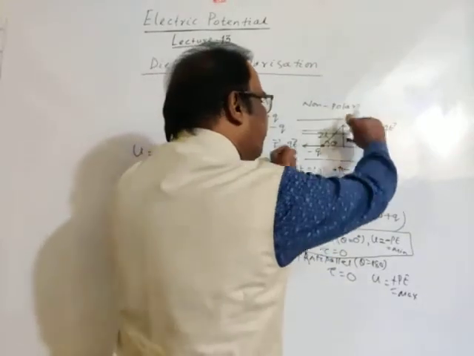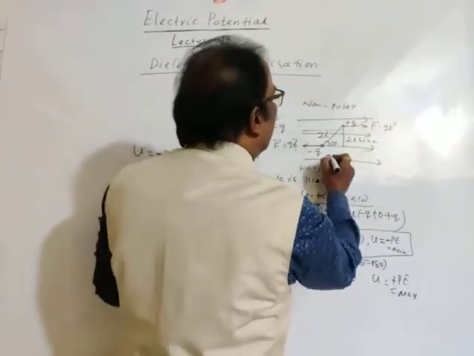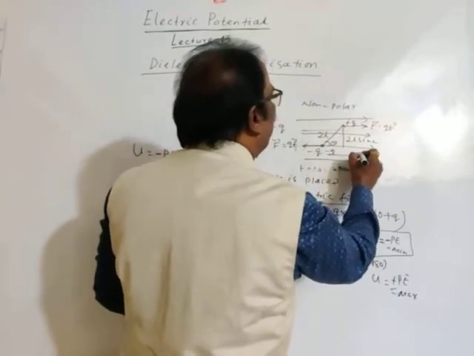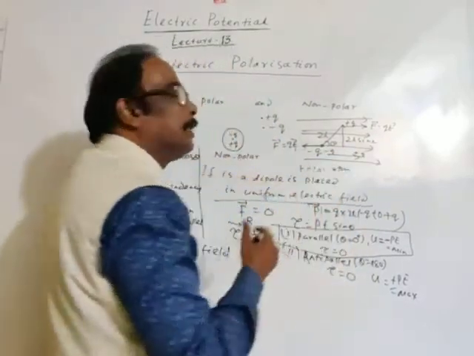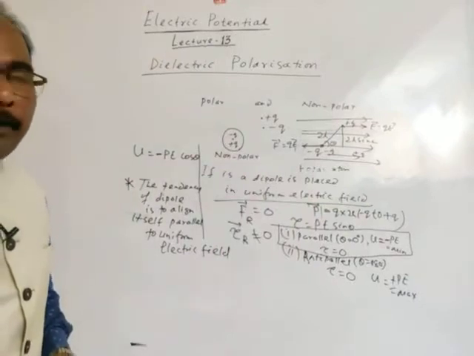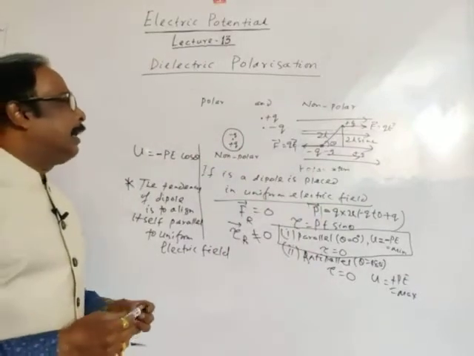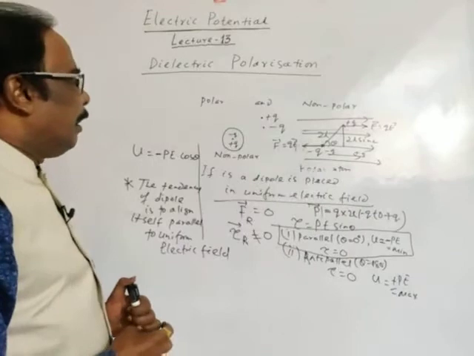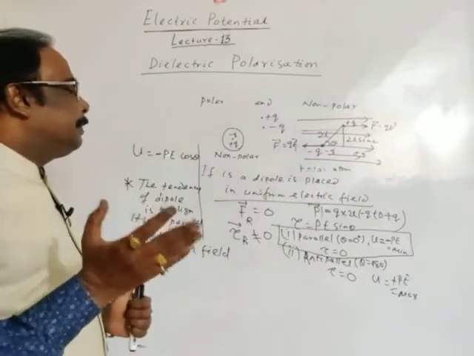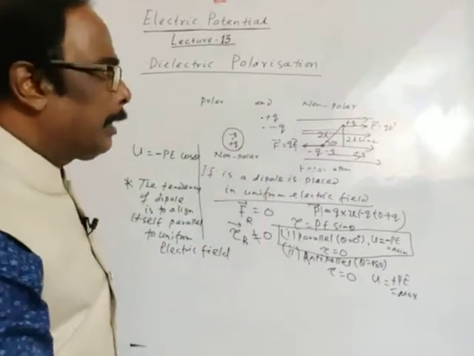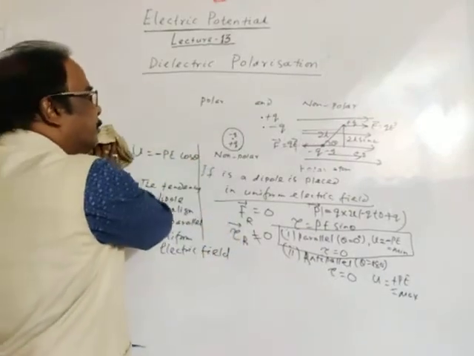Now this torque will rotate the dipole and keep the dipole parallel to the direction of the electric field. So this is the concept which we have already discussed. Okay. So this is the idea about polar or non-polar atoms or molecules and the behavior of a dipole in a uniform electric field, which we have already discussed.